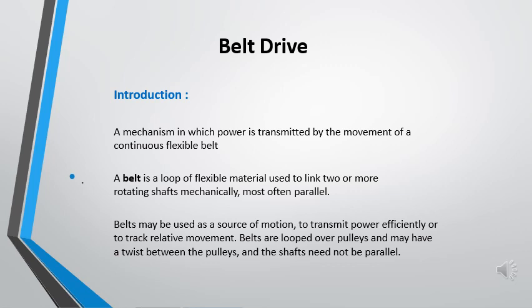Introduction to belt drive. A mechanism in which power is transmitted by the movement of a continuous flexible belt. A belt is a loop of flexible material used to link two or more rotating shafts mechanically, most often parallel. Belts may be used as a source of motion to transmit power efficiently or to track relative movements. Belts are looped over pulleys and may have a twist between the pulleys, and the shafts need not be parallel.